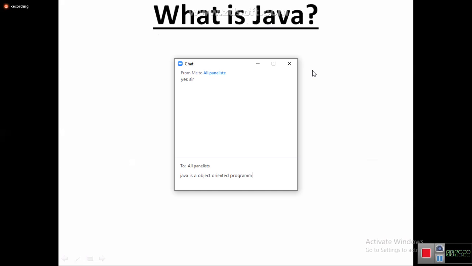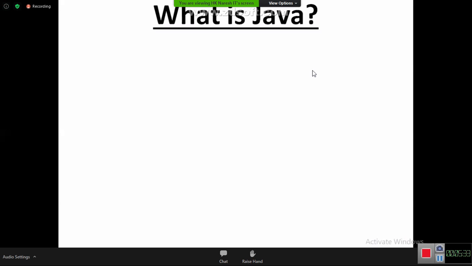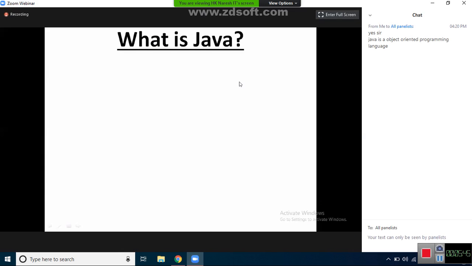Then what is C? Is C not a programming language? C is also a programming language. Which one was invented first, C or Java? C. Okay, C was invented first. And C is the most powerful programming language. Using C, what happened? Big software, big driver software, and operating systems were also developed. C is the most powerful programming language.